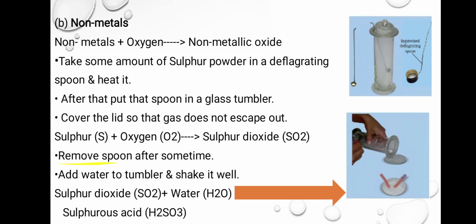Now, after some time, remove that spoon from the tumbler and add water to the tumbler and shake it well. You will have a solution of it. So, sulfur dioxide reacts with water, leads to formation of sulfurous acid. SO2 plus H2O, that is water, leads to formation of H2SO3, that is sulfurous acid.